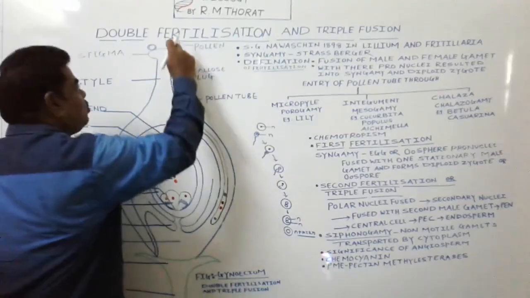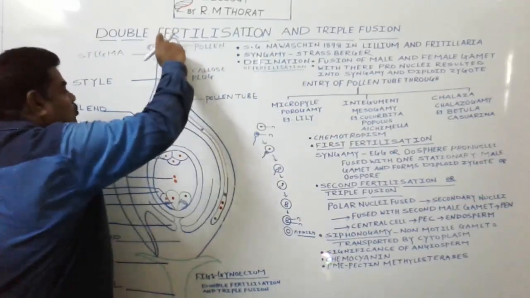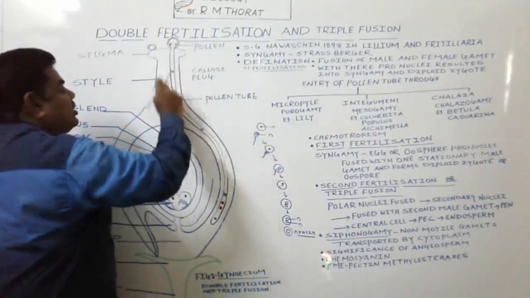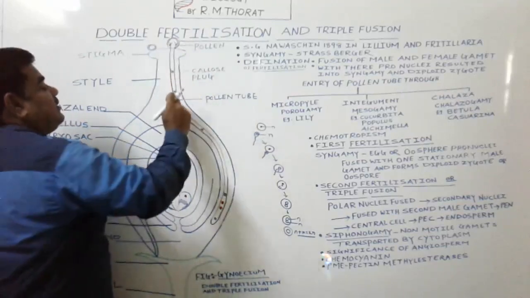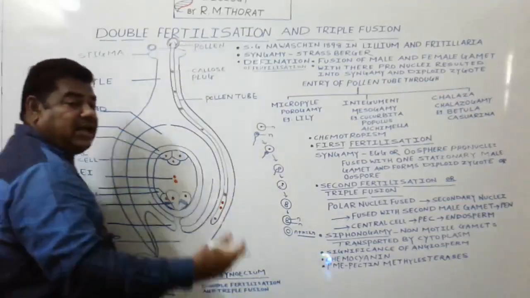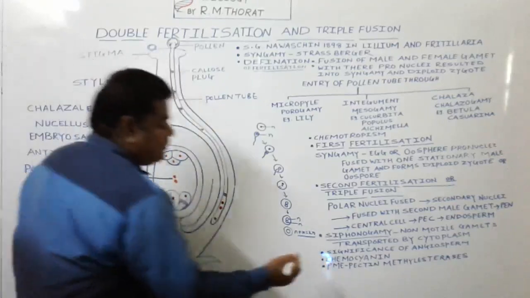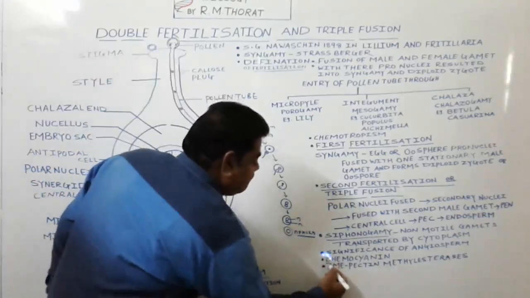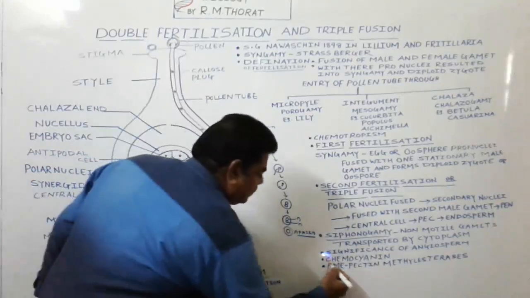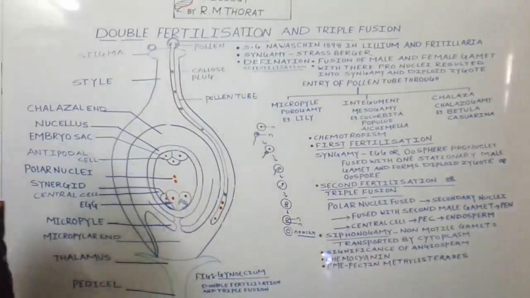And the pollen tube is guided to move forward through the stylar tissue under the influence of one chemical which is released by this stigma. That chemical we call chemocyanin.